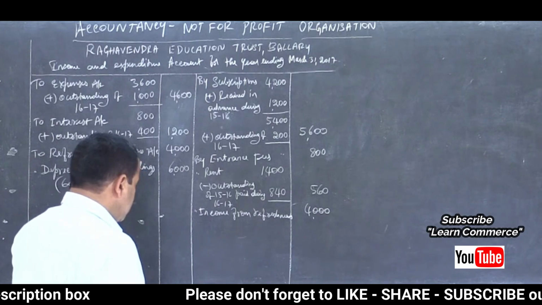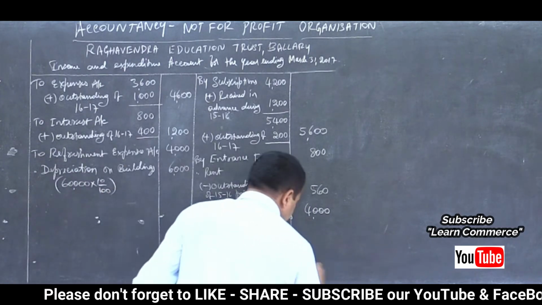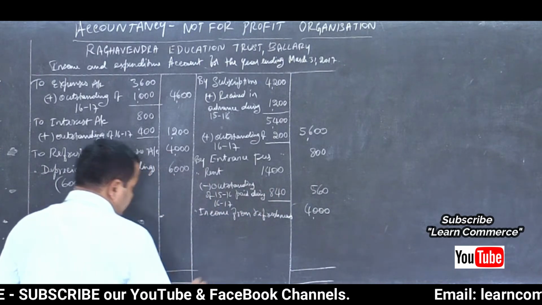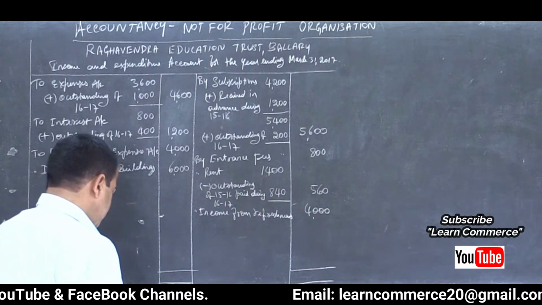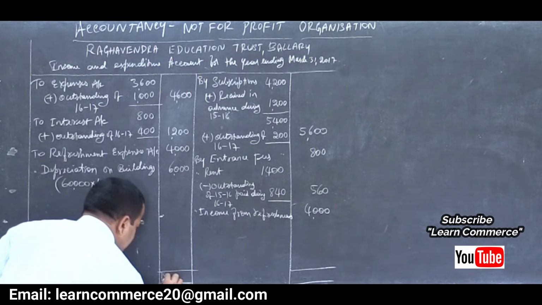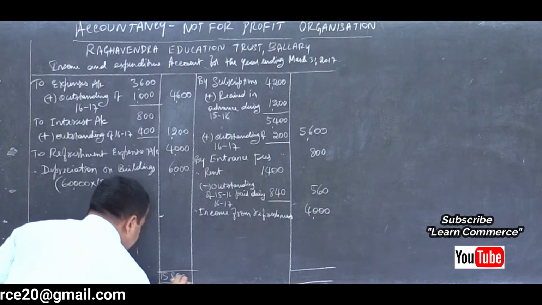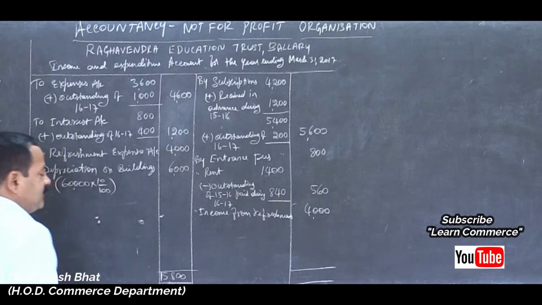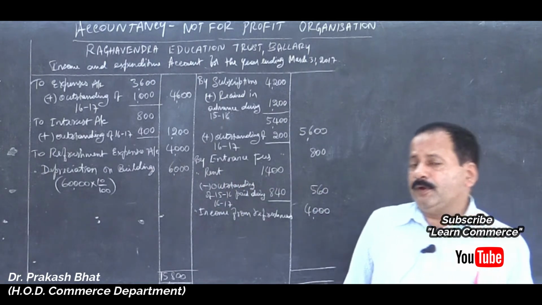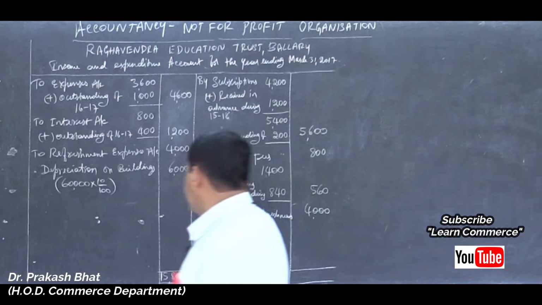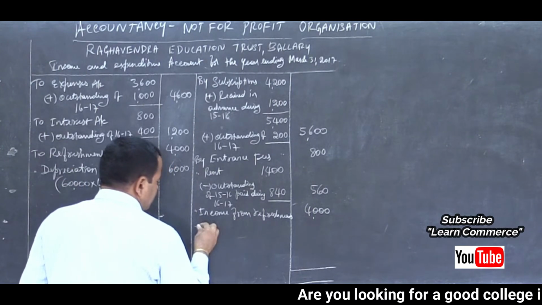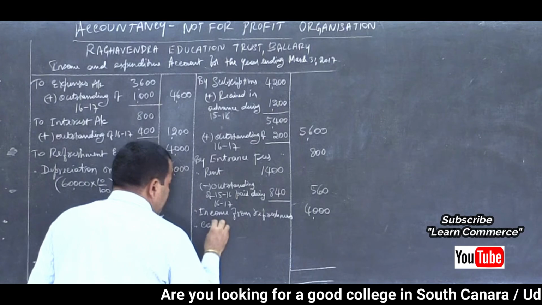Close it, find out the difference. It has surplus or deficit. I think there is a deficit in this problem. Yes, it is. Total is 15,800 on the debit side, which is greater than the total of the credit side. So there is a deficit. We are not calling it a loss because profit or loss is only in trading concerns. This is a not for profit organization.